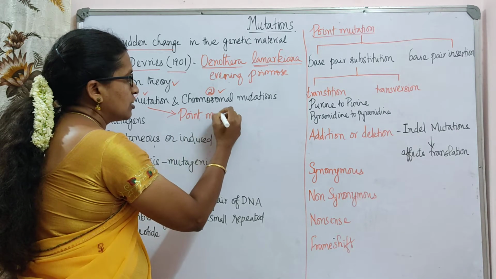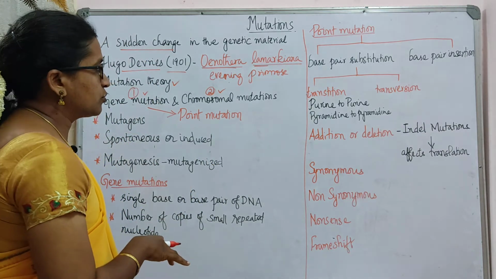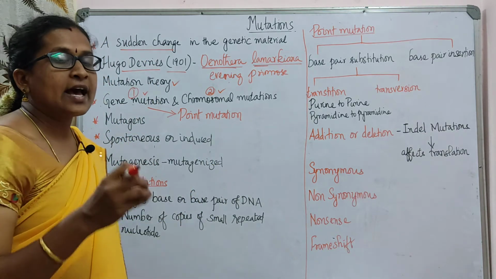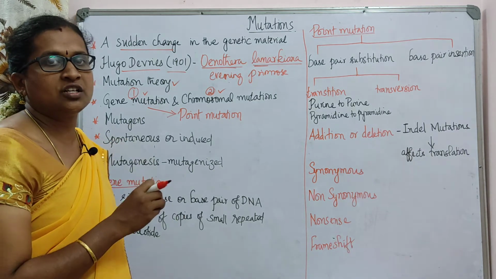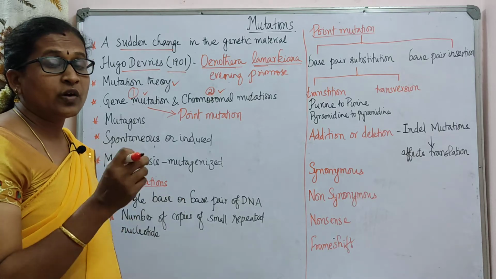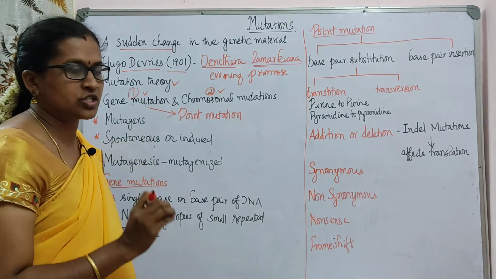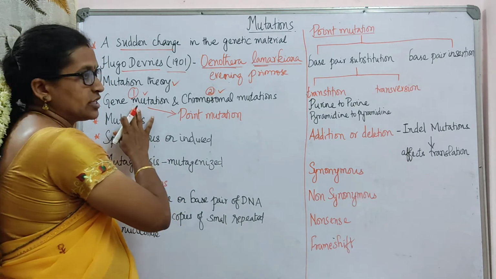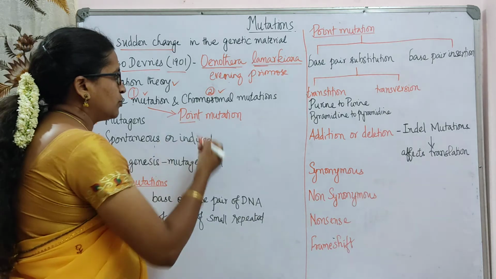Because there is a specific change in a single gene, only one point is changed. Such mutations we call gene mutations, hence also point mutations.